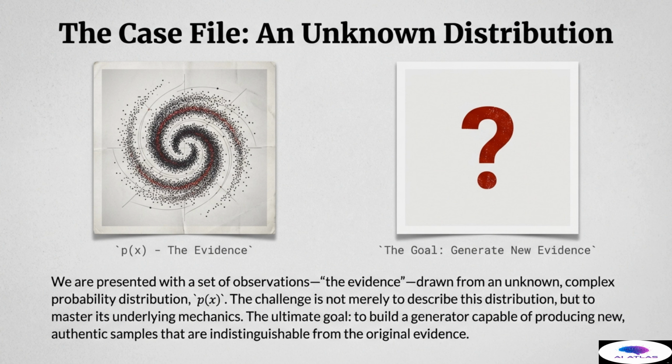Our traditional methods in statistics are excellent at describing distributions, measuring their mean, variance, and shape. But that is not enough here. Our ultimate goal is far more ambitious, and it's illustrated on the right. The goal is to generate new evidence. We need to construct a sophisticated generator that is capable of producing entirely novel data samples. Crucially, these new samples must be so authentic and so faithful to the mechanics of the original data that they are utterly indistinguishable from the evidence we started with. This means we must master the underlying mechanics of P_x(x).